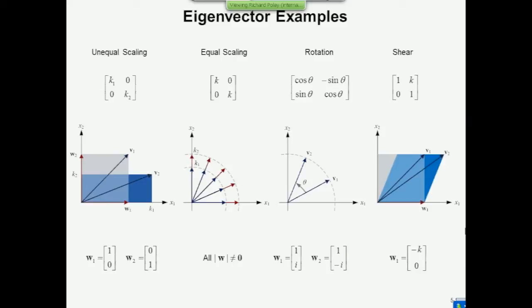Let's take an example and just prove to you why that's the case. Where are its eigenvalues? Its eigenvalues are going to be at the solutions to the determinant of lambda I minus A equals 0, where lambda is a scalar quantity. So the matrix that we're going to take the determinant of is lambda minus 1, minus K, 0, and lambda minus 1.